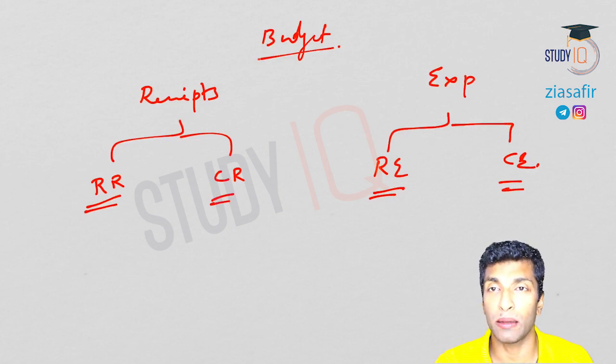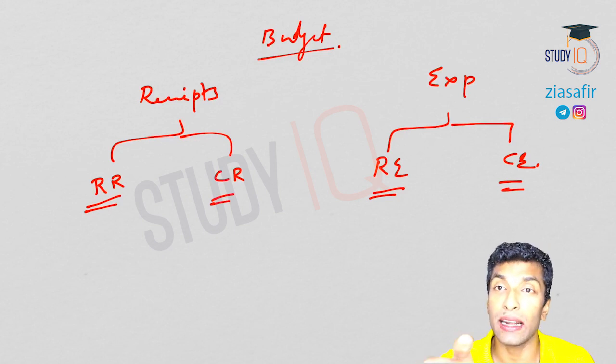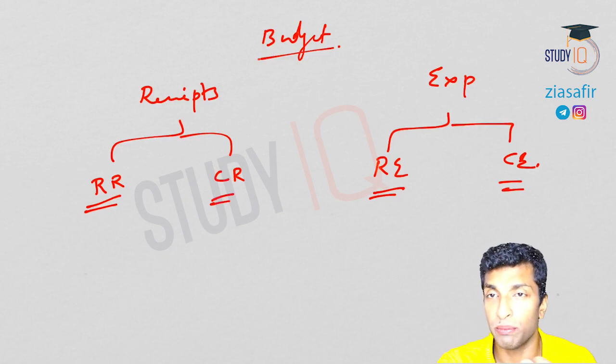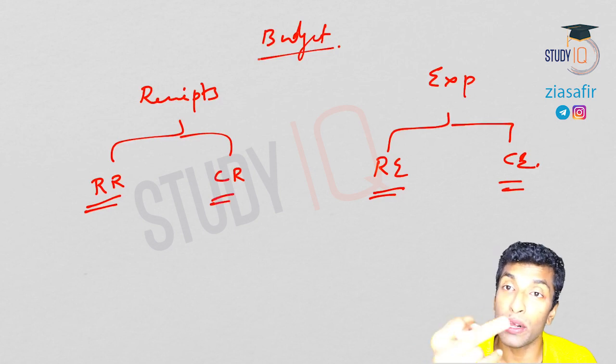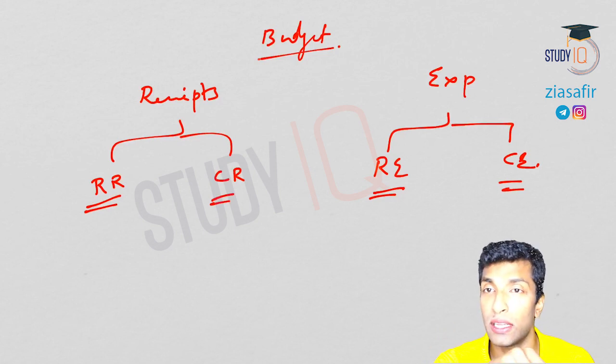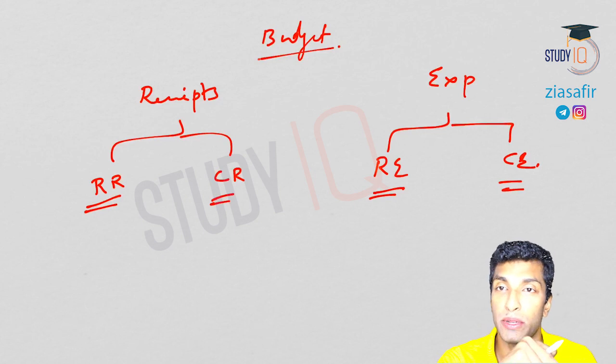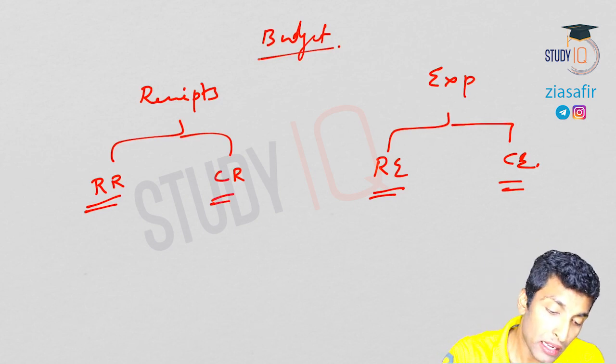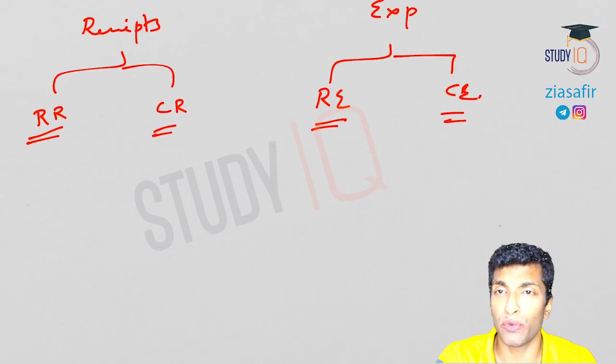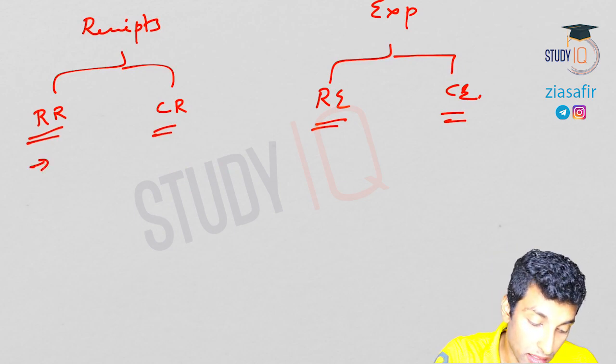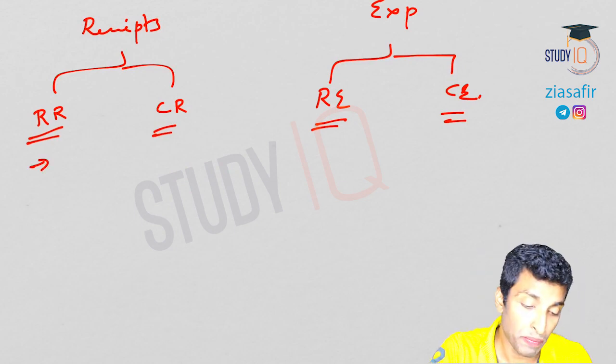Like if you are spending something for creation of infrastructure, so there is an asset creation, that expenditure will be capital expenditure. If you are borrowing from some institutions, that will be a liability. So liability is increasing and you are receiving, so that is a capital receipt because there is a liability. So this is what we have done. I have told you the various things which come under these heads.